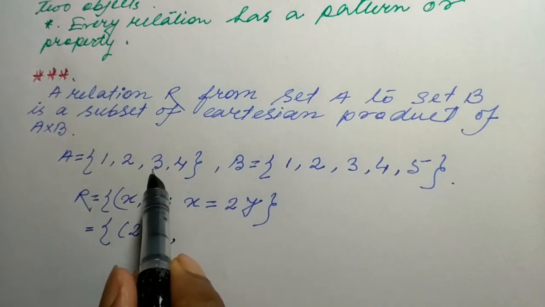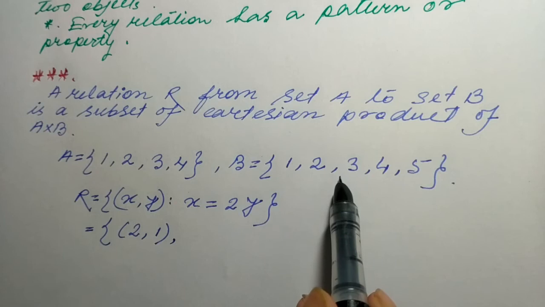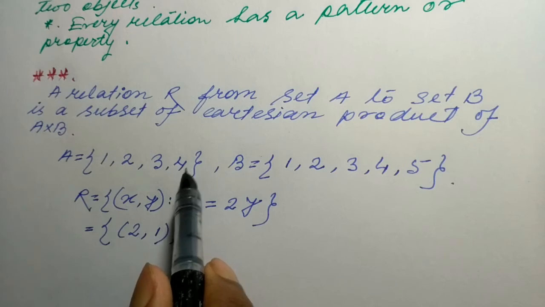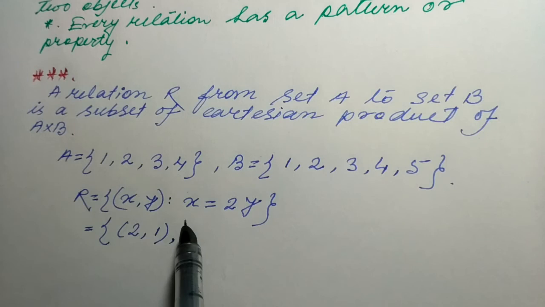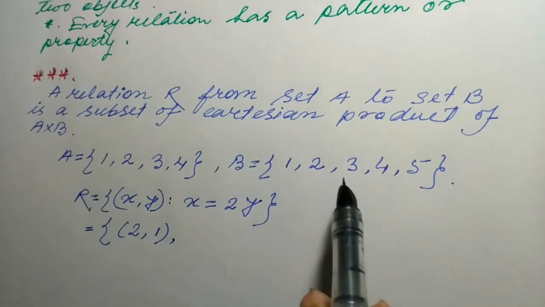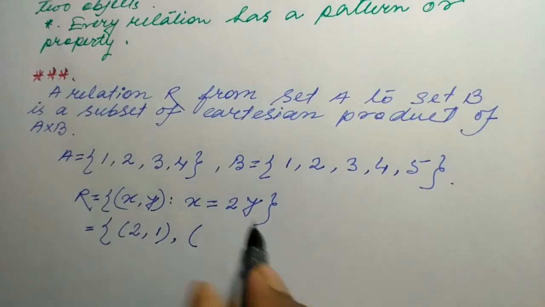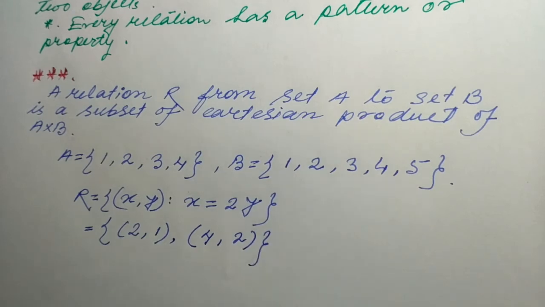Suppose x equals 3, then y becomes 3 by 2. But 3 by 2 does not belong to B. Next, suppose we take x equal to 4, then y becomes 4 by 2 equal to 2, and 2 belongs to B. So the next ordered pair becomes (4, 2). That's the relation.